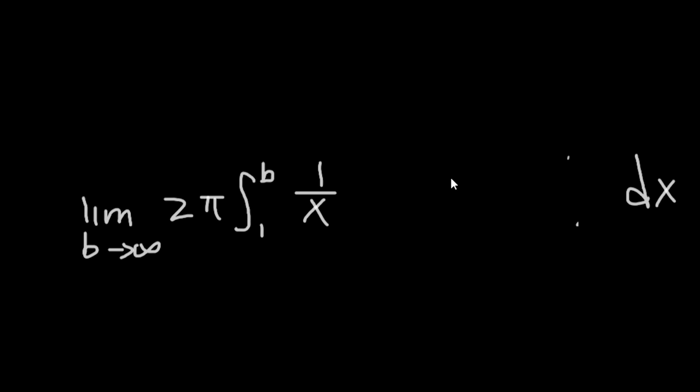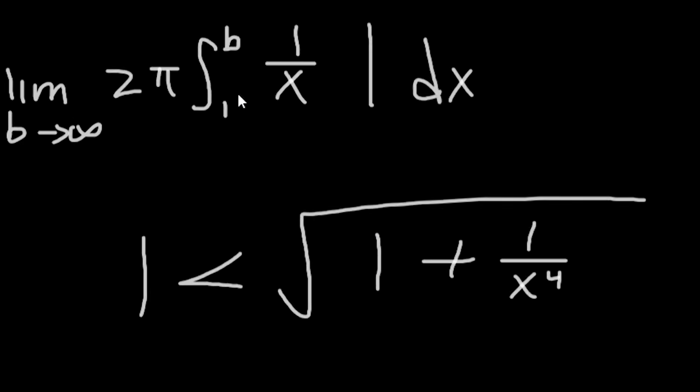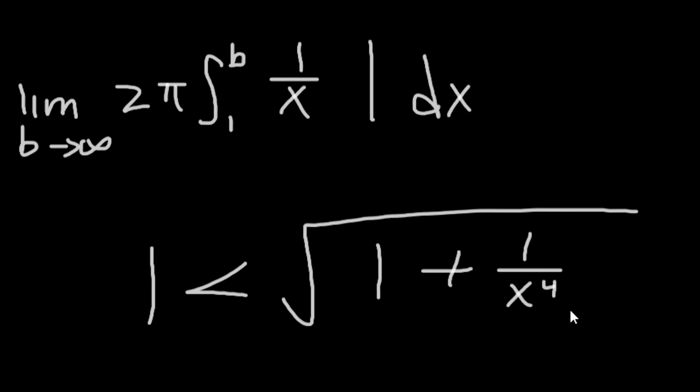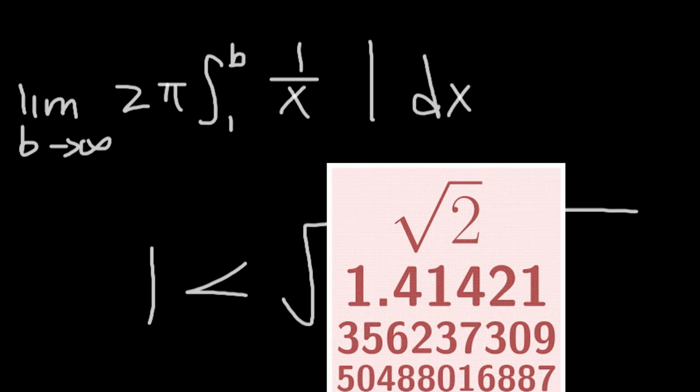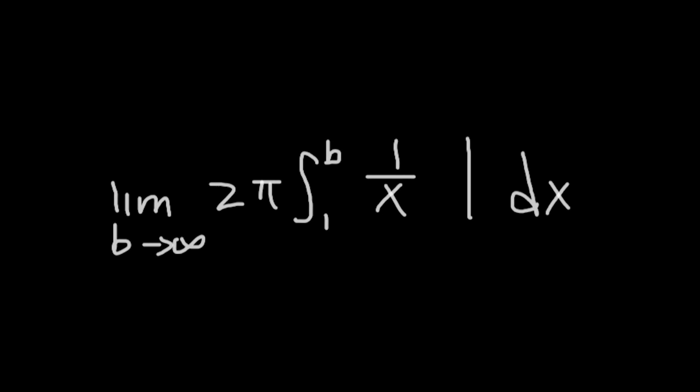If I replace this square root with a 1, can we all agree that this 1 will always be smaller than this square root? The domain is 1 to infinity, so 1 plus 1 over x to the 4th will always start at 2, and the square root of 2 is slightly bigger than 1. So that means the original integral will always be bigger than this integral. Now this integral is much easier to solve.